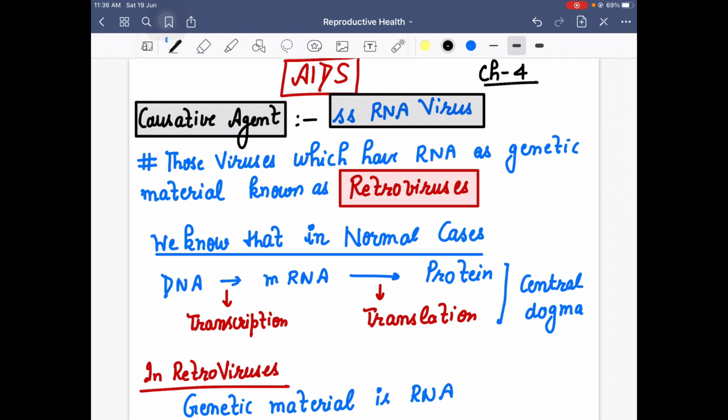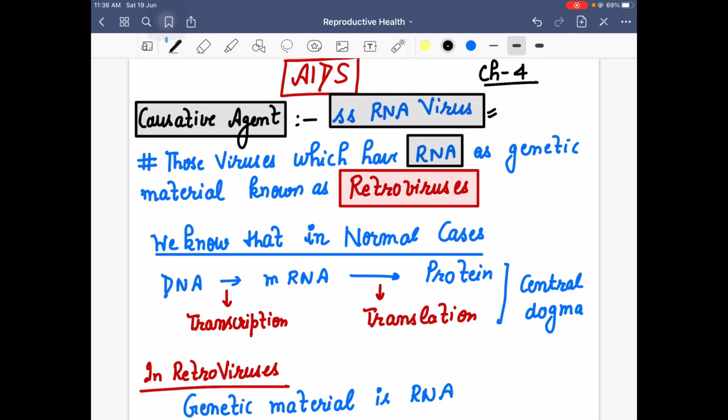So the causative agent which causes this syndrome is a single stranded RNA virus. It means the genetic material of this virus is RNA. So those viruses which have RNA as the genetic material are known as retroviruses.